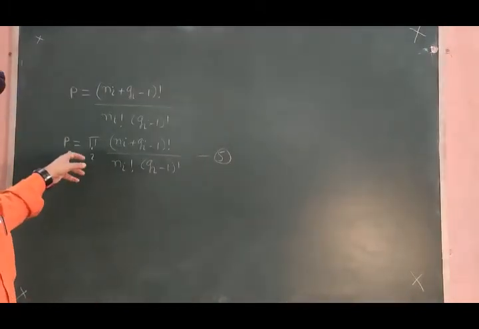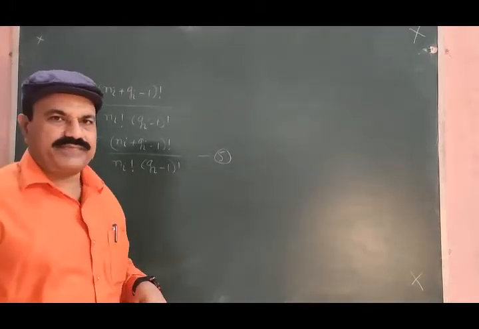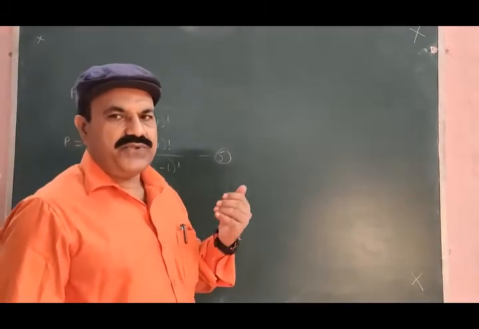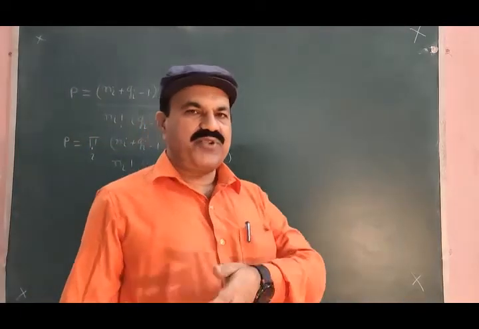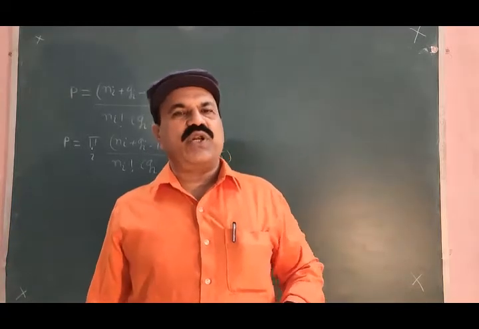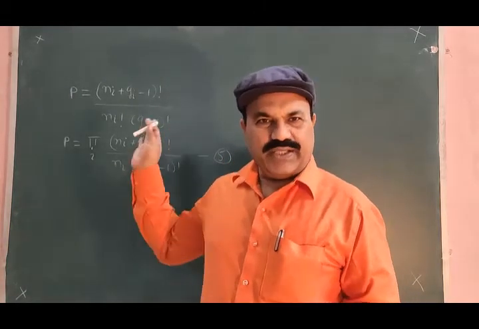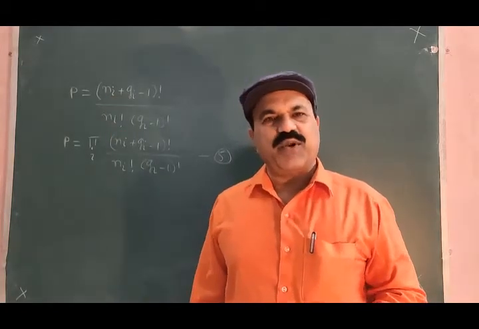If this P is very large, it will be constant. We shall use the same procedure we used in the MB statistics and distribution law. We shall take logarithm of this thermodynamic probability.